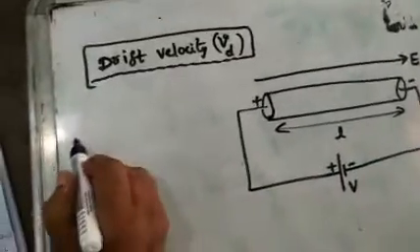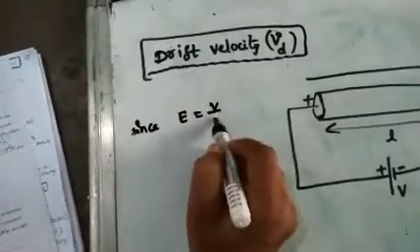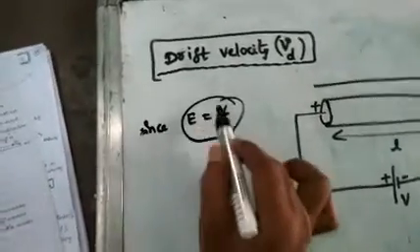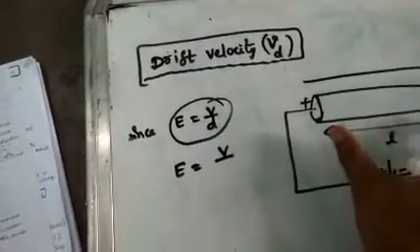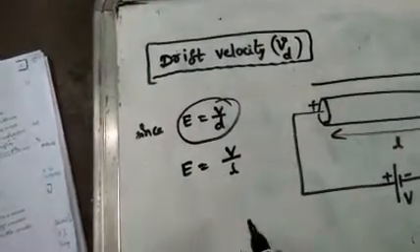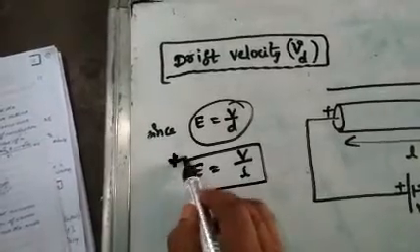We know the relation E is equal to V by d, where d means the length here. So E is equal to V by L. Remember this, I will use it.